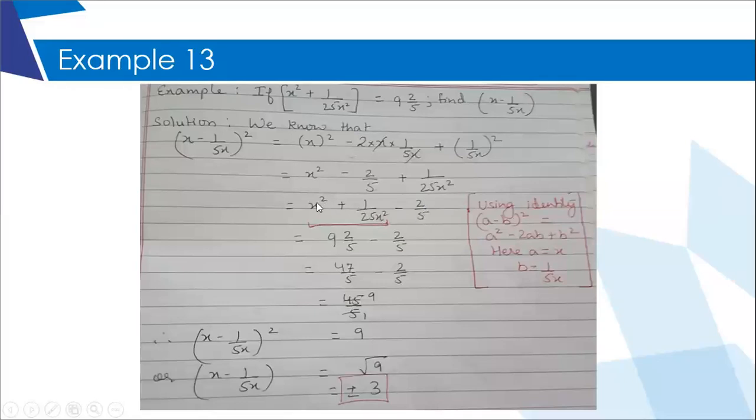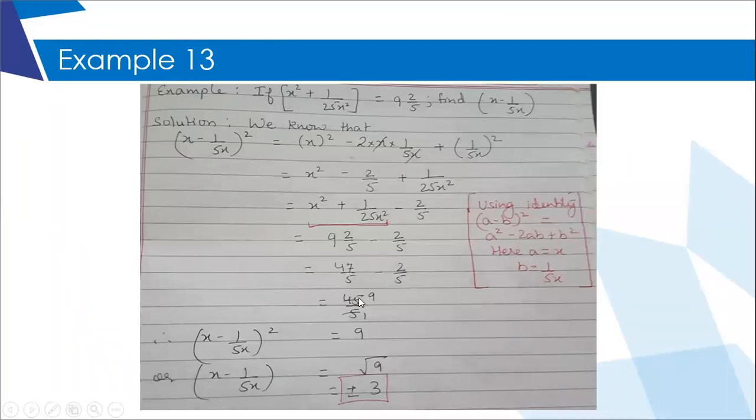Why did I do it? Because I've been given the value of this expression as 9 2 by 5. So that is why I rearranged my expression. So in place of this, I have written 9 2 upon 5 and this minus 2 upon 5 is the same way written. This I converted into improper fraction. 9 5s are 45 plus 2 is 47 by 5 minus 2 by 5. Both of them are like fractions. You will simply subtract the denominator, numerators.